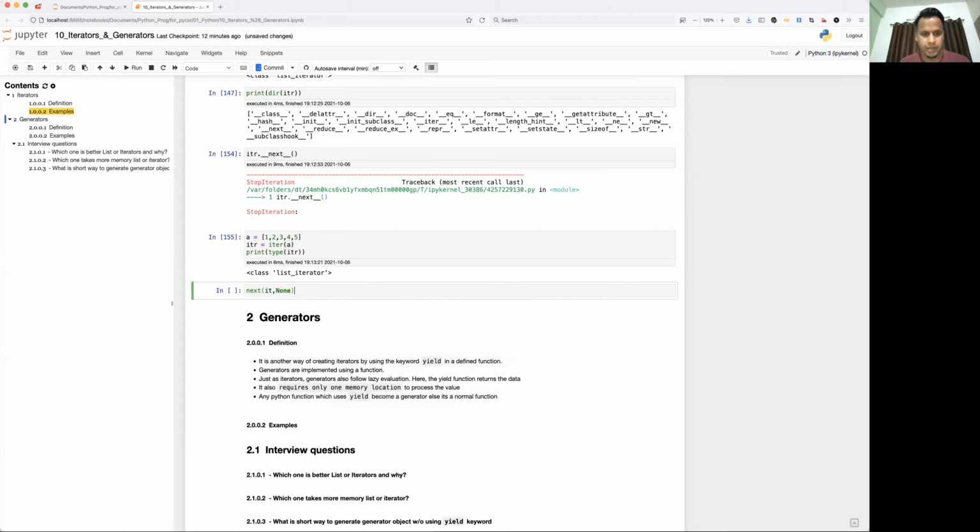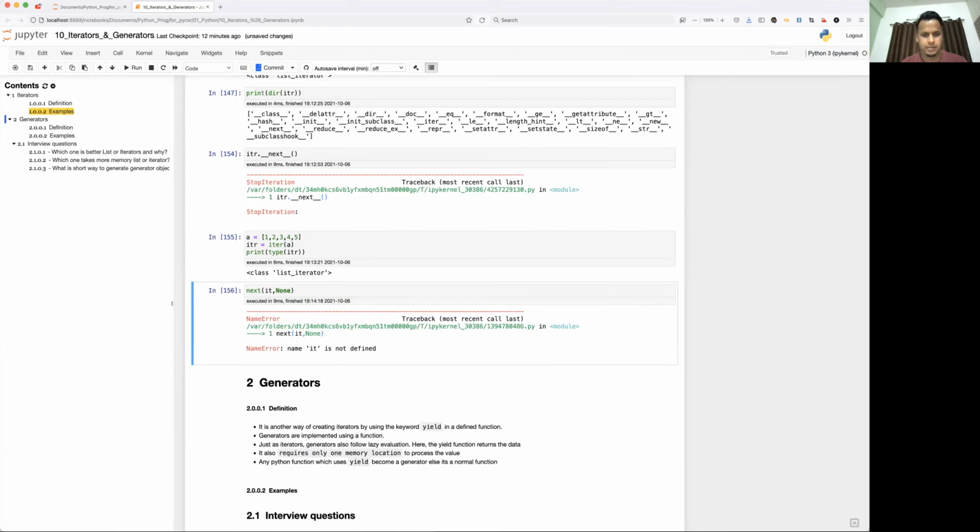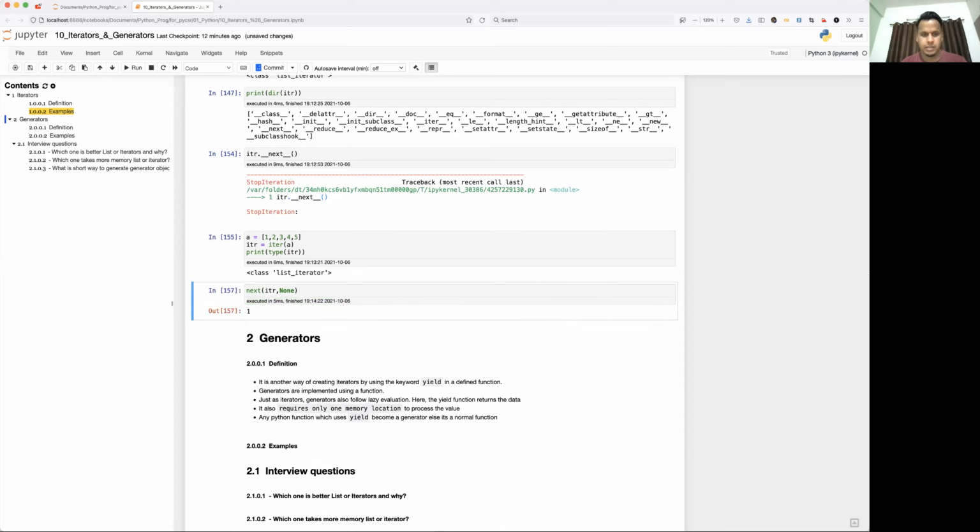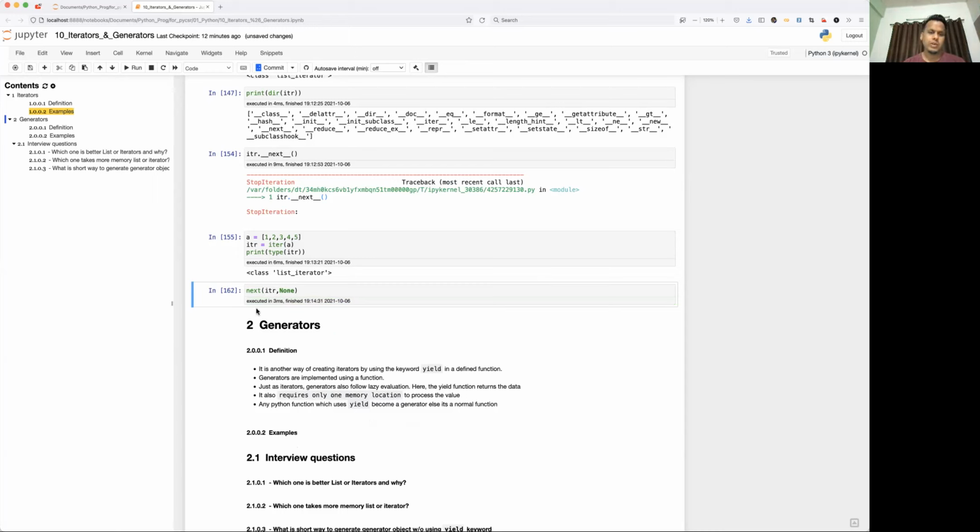Let's print ITR 1, then 2, 3, 4, 5. Now if I execute again, it is not going to throw the exception, rather it will print None.